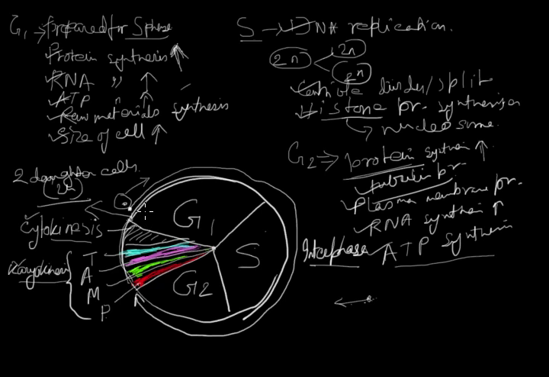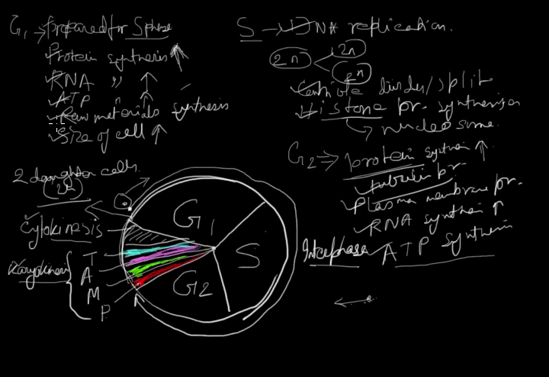If we sum up the cell cycle, what will happen? At first, the G1 stage. At G1 stage, what is actually taking place is the preparatory phase for the S or DNA replication phase. Protein synthesis takes place, RNA synthesis takes place, and DNA synthesis increases.